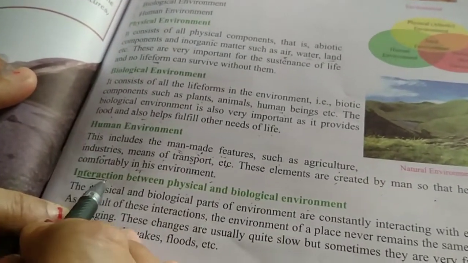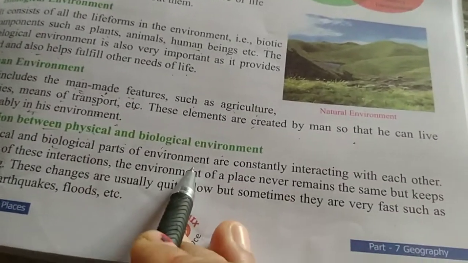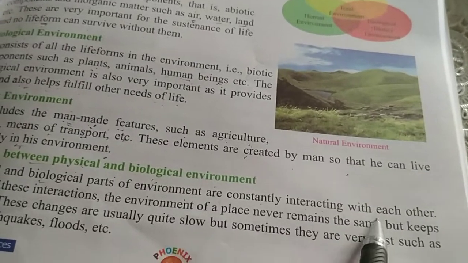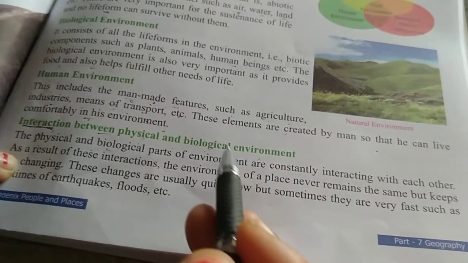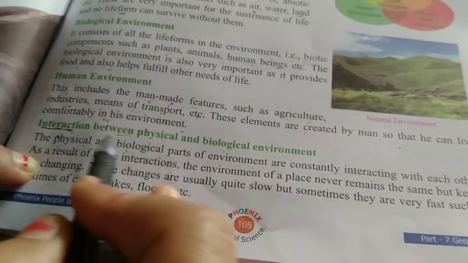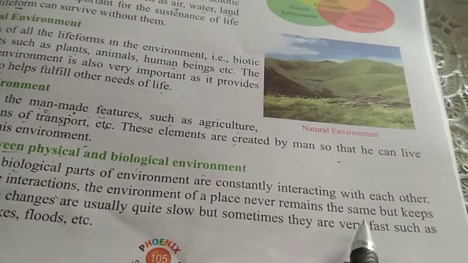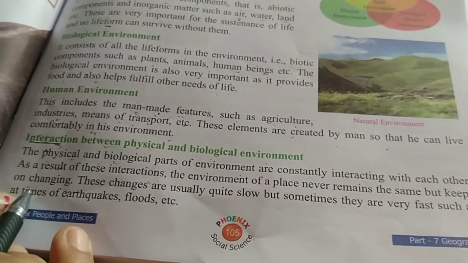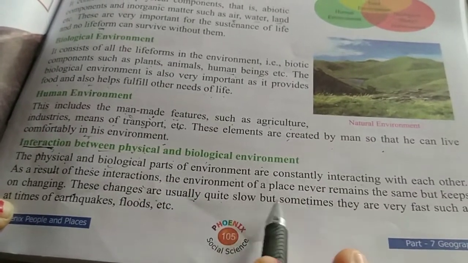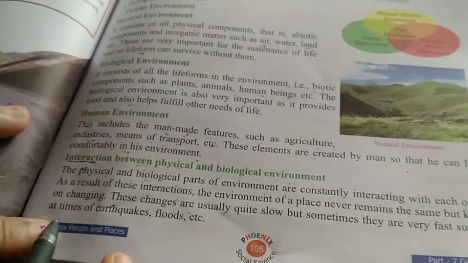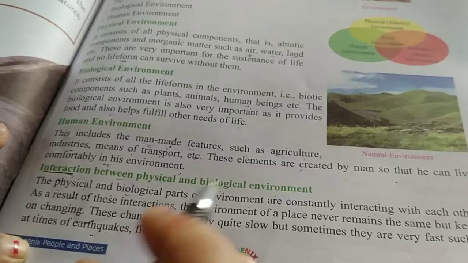Interaction between physical and biological environment. What is the interaction between physical and biological environment? The physical and biological parts of the environment are constantly interacting with each other. Interacting means they are dependent on and interrelated with one another. As a result of these interactions, the environment of a place never remains the same, but keeps on changing. These changes are usually quite slow, but sometimes they are very fast, such as at the time of disasters: we can see floods and earthquakes. Clear?